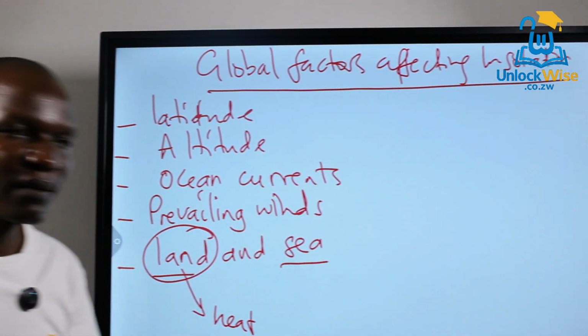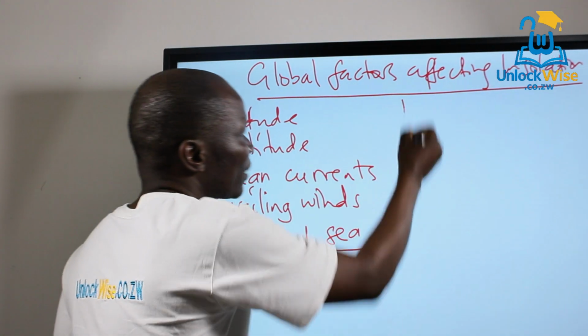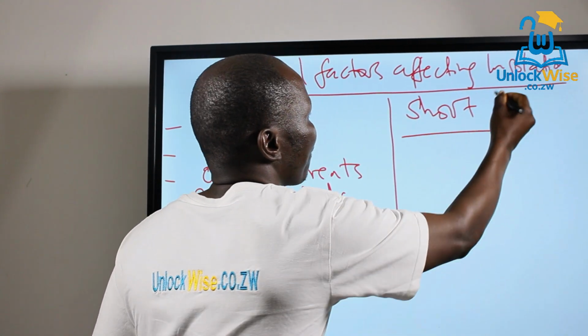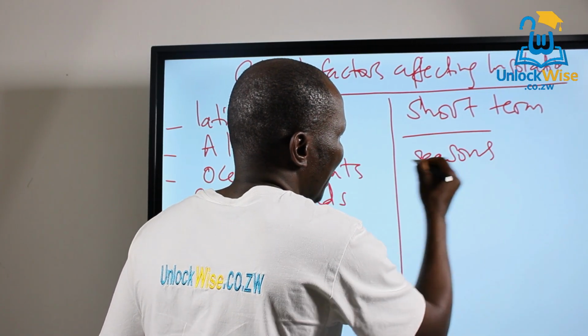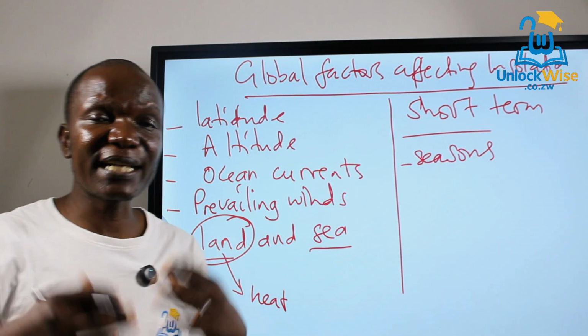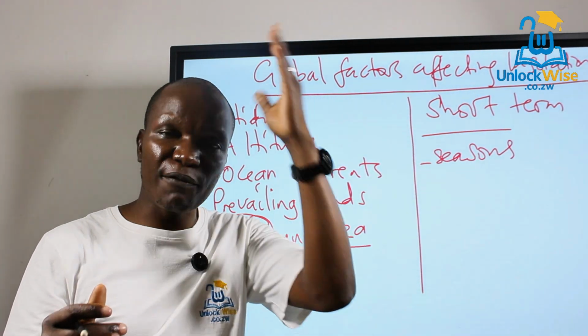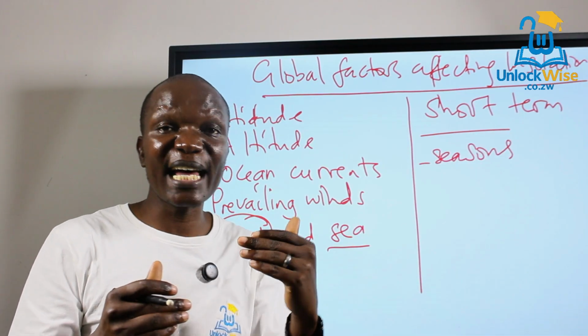It's very important. Apart from that, there are also other factors that we call short-term factors that affect insolation. For example, you can talk about seasons. Normally seasons are affected by the angle of the sun. Remember, there are times when the sun is overhead, and there are times when the sun is away from us. The sun moves.